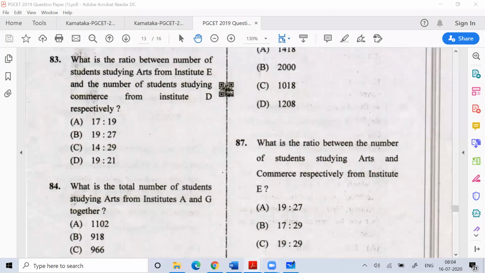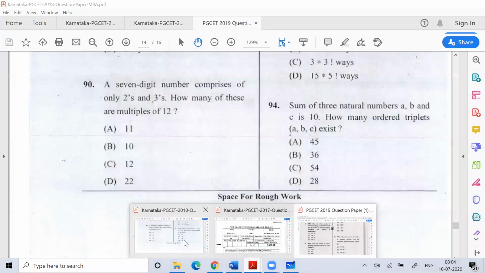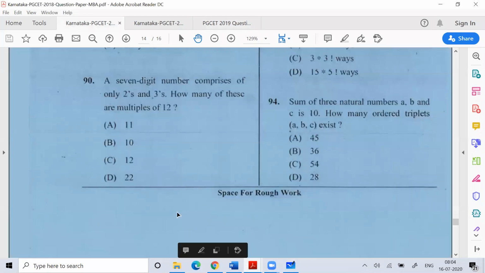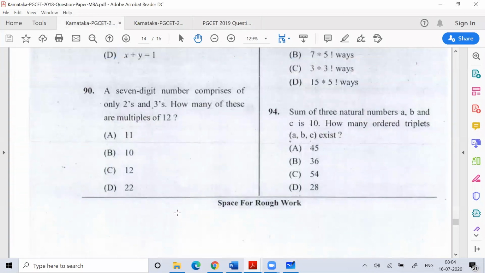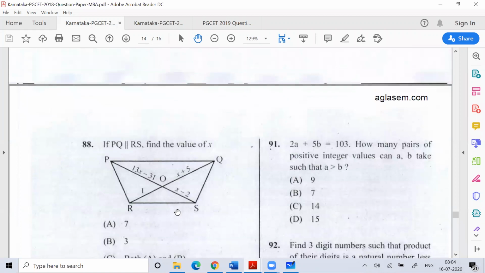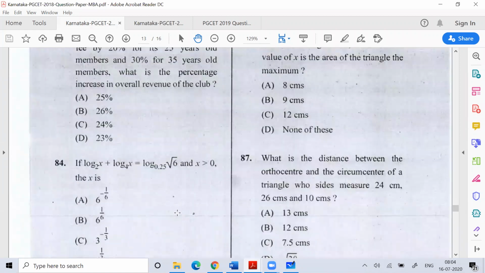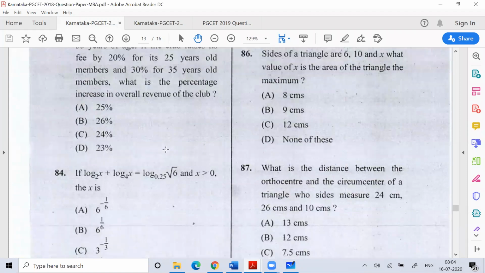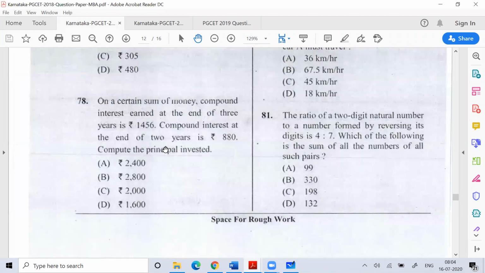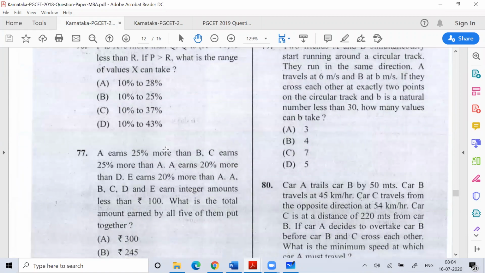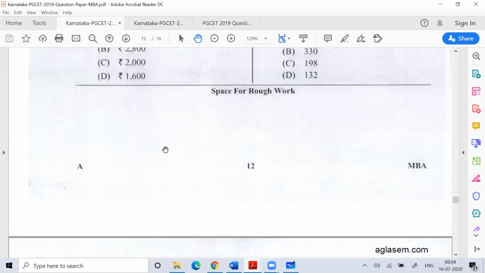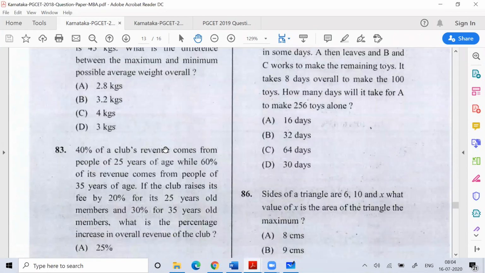When I come to the 2018 paper, if I compare this topic, permutation combination, in 2018, I can tell you how many questions came.